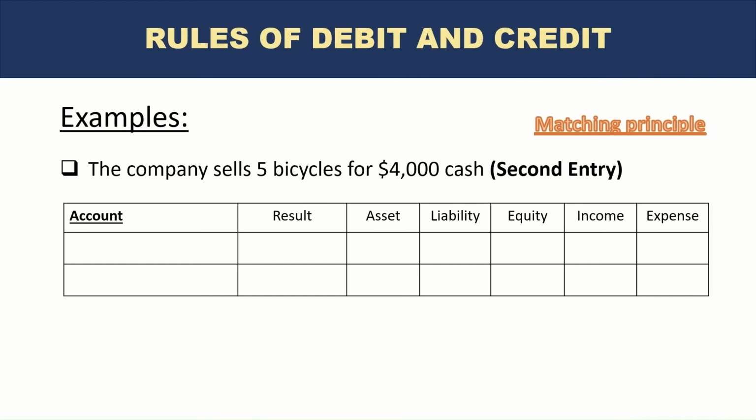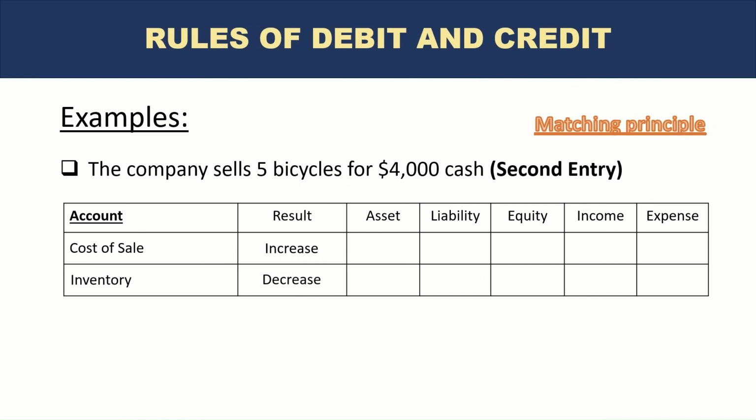The asset now converts into expense as cost of sale, and we will record cost of sale of 5 bicycles and a decrease in assets of 5 bicycles. Okay, so cost of sale is an expense, and this is now being increased. Really this is because of the matching principle, because truly the expense is not happening at the time of sale. We had already purchased it, but because we are matching costs and revenue, the expense is being recorded now.